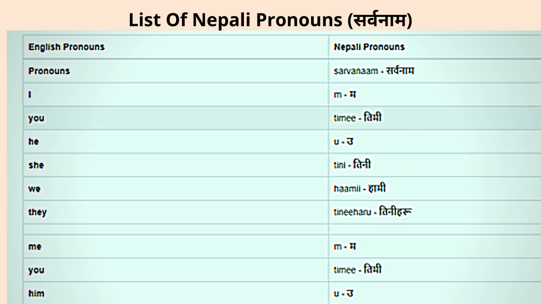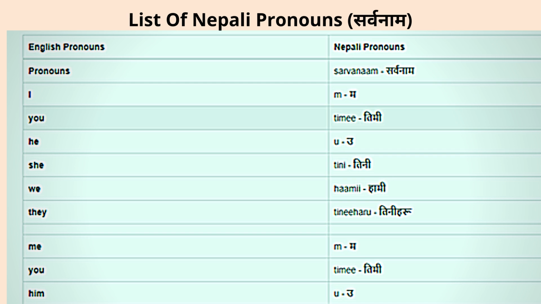So let's just do a revision of all the pronouns that we use in Nepali. I means "ma". You means "timi". He means "u". She means "tini". We means "hami". If we have to say they, then we can say "tini haru". They is usually used for plural form, that's why we have added "haru" at the end.